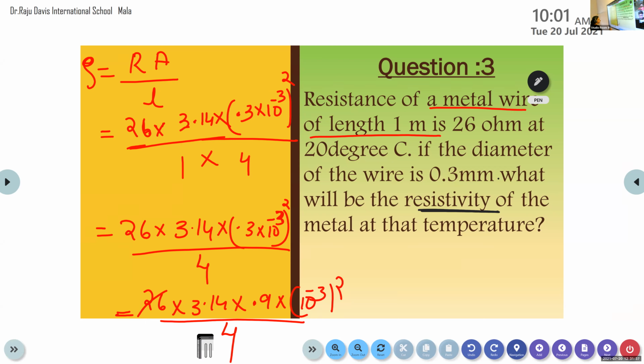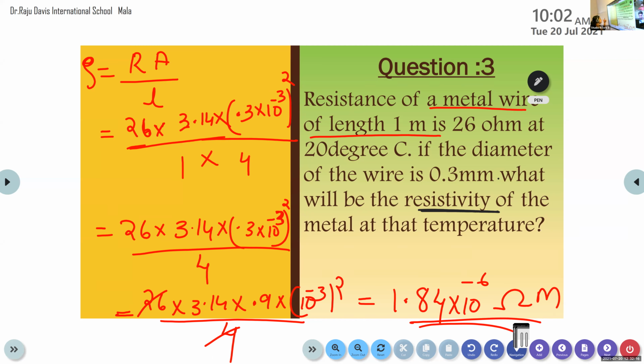We can cancel this 26 by 4. What is the final answer? Yes, when we are solving this, we get the final answer, 1.84 into 10 raised to minus 6. This is the final answer you are going to get. What is the unit? Melvin, what is the unit here? Ohm meter. Yes, it is ohm meter. Good, because here we are finding the resistivity. The SI unit of resistivity is ohm meter.